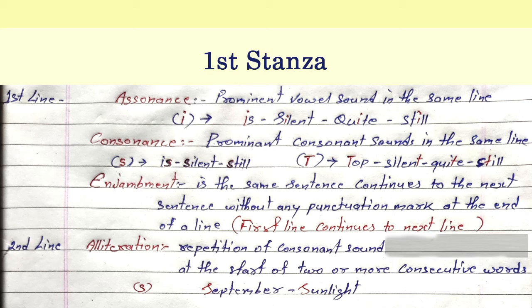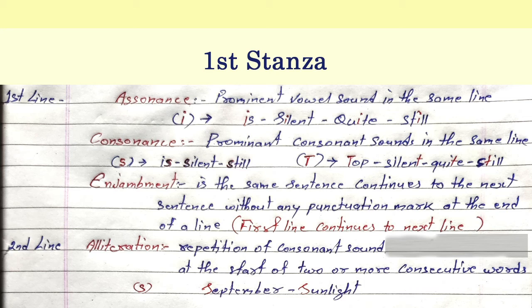And in the second line, alliteration is used. Alliteration means repetition of a consonant sound at the start of two or more consecutive words. You can see here "September" and "sunlight". In September, S is used at the start of the word, and the S sound is used at the start of the word sunlight.